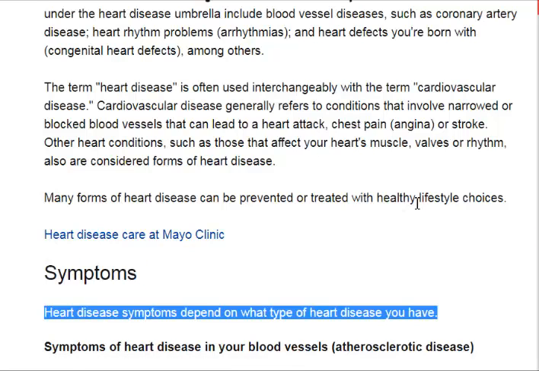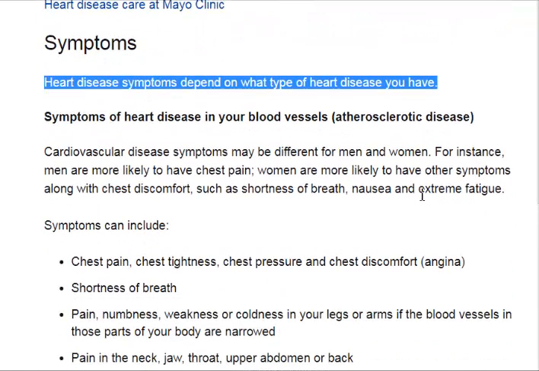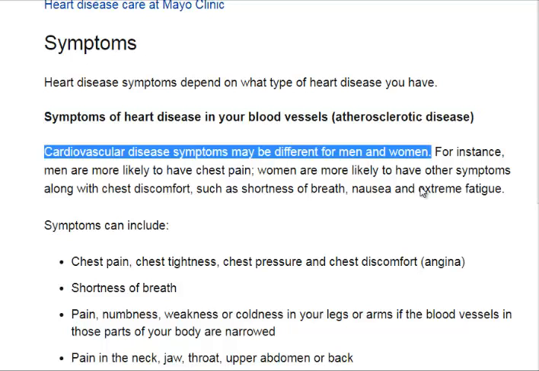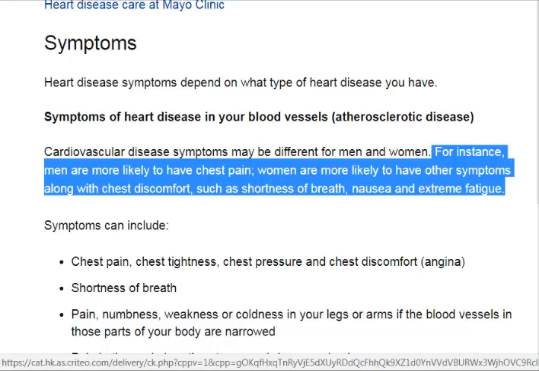Symptoms. Heart disease symptoms depend on what type of heart disease you have. Symptoms of heart disease in your blood vessels: atherosclerotic disease. Cardiovascular disease symptoms may be different for men and women. For instance, men are more likely to have chest pain. Women are more likely to have other symptoms along with chest discomfort, such as shortness of breath, nausea, and extreme fatigue.